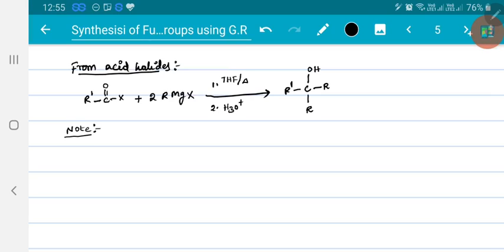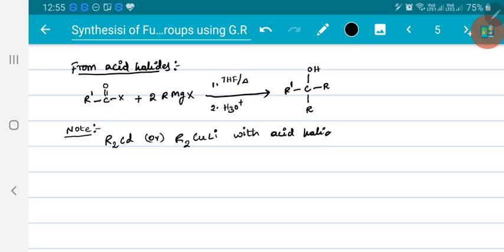For example, if I take an organometallic compound of cadmium or a Gilman reagent such as R2CuLi, these are less reactive than Grignard reagent because these are covalent organometallic compounds, less ionizable. So they will react with acid halides.